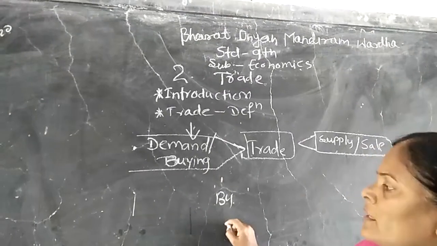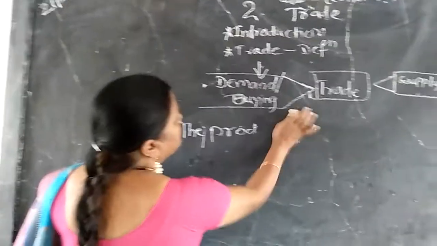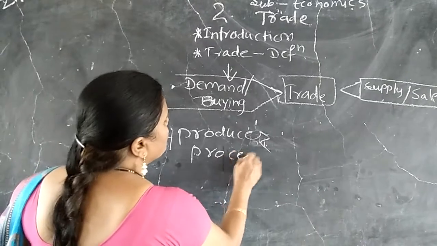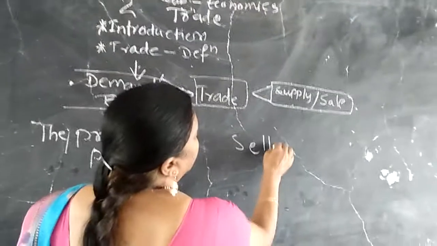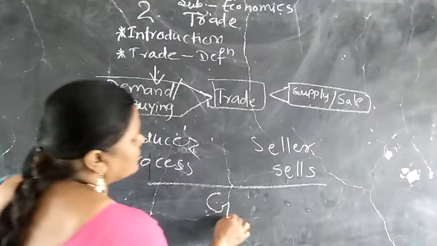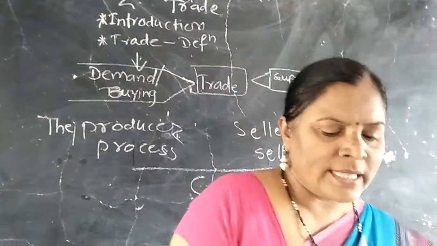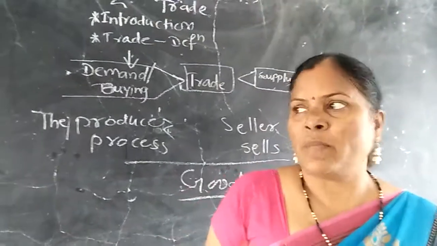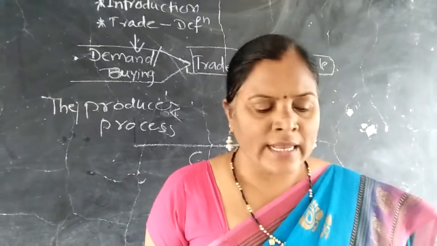But when the producer produces and sellers also sell both of these goods, that is very important. As we can say, the producer produces and sellers sell these goods. Buyers and sellers buy and sell the goods.